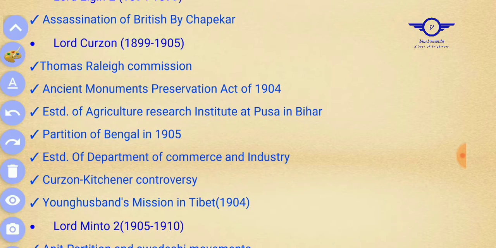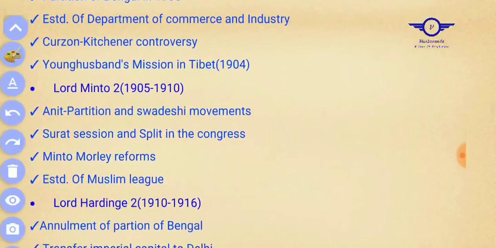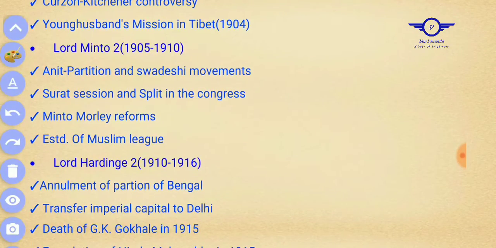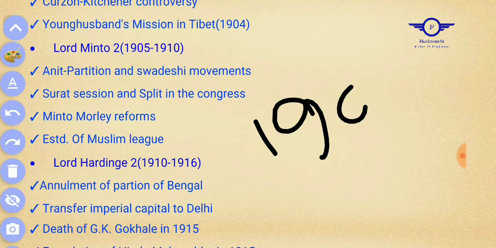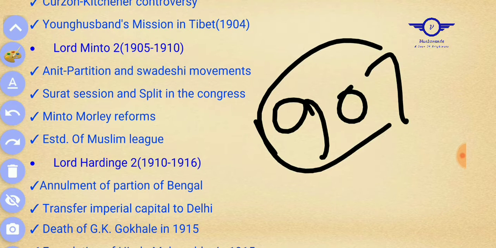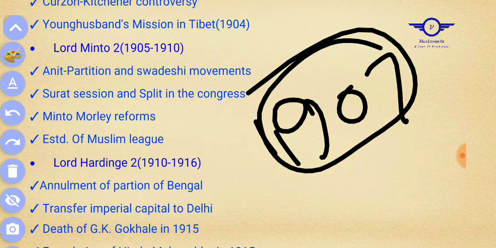Then came Lord Minto. The anti-partition and Swadeshi movement took place under his tenure. Under Lord Minto's tenure, the Surat session and split of Congress took place. The importance of the Surat session in 1907 is very important in the history of India, so remember this one.